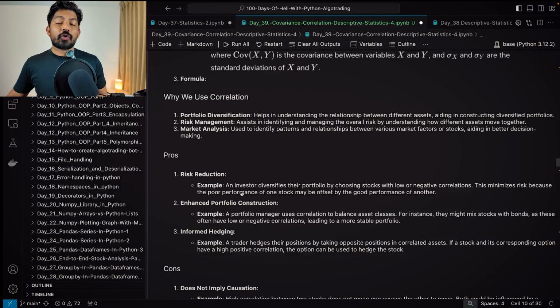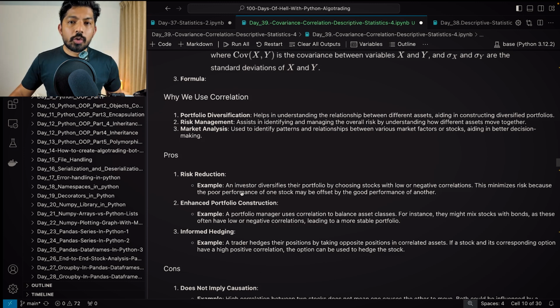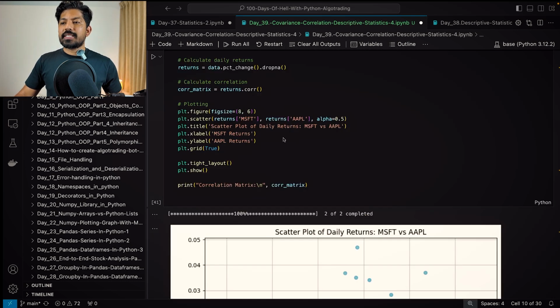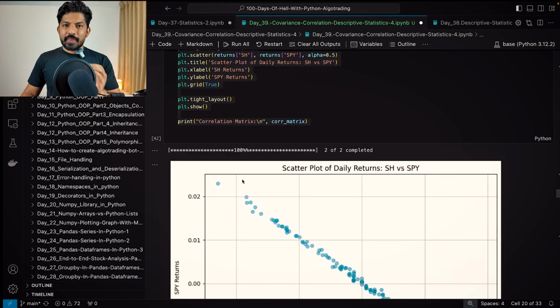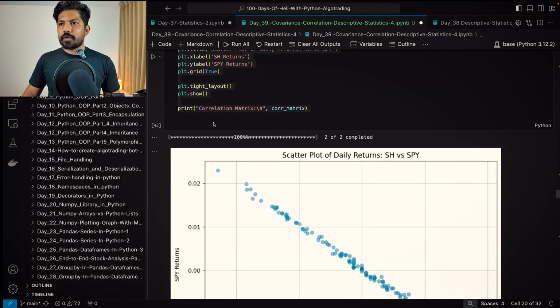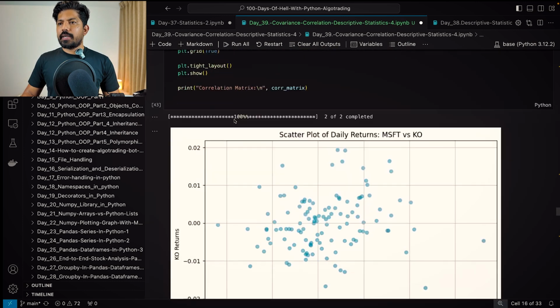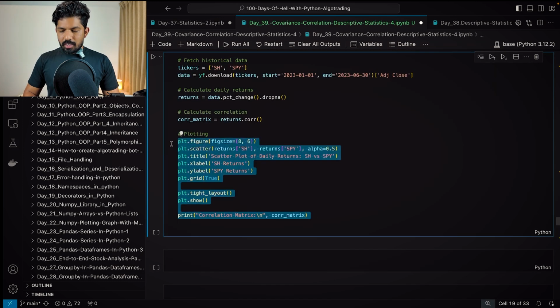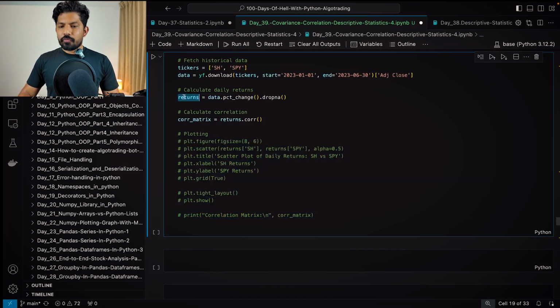Now, in order to demonstrate this correlation, I have a few charts. Let me show you. For the definitions, you can refer to this Jupyter notebook on GitHub. Then you can see here the scatter plot of Microsoft and Apple. Now to understand the benefit of correlation, I'll copy and paste this code here and add it here. First I'll comment this out and check the returns data frame, like what is the value inside this.